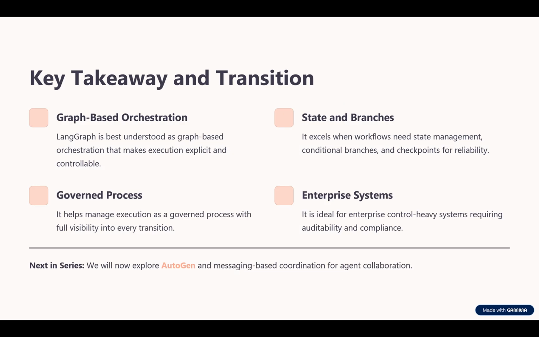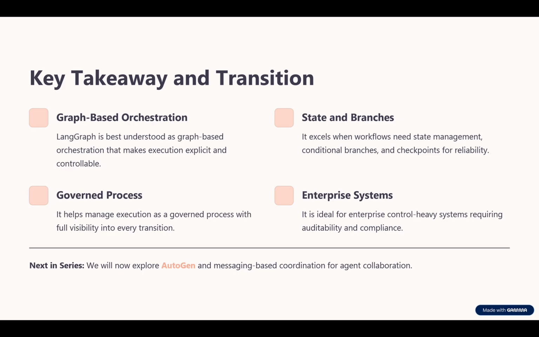What are the key takeaways quickly before we complete? LangGraph is best understood as a graph-based orchestration approach. It is especially strong when the workflow depends on state, branches, approvals, retries, checkpoints, and controlled progression. In simple terms, CrewAI helps when the system feels like a team. LangGraph helps when the system feels like a governed process. This is why LangGraph is so valuable in enterprise AI. It supports the kind of structure that real business flows often require.